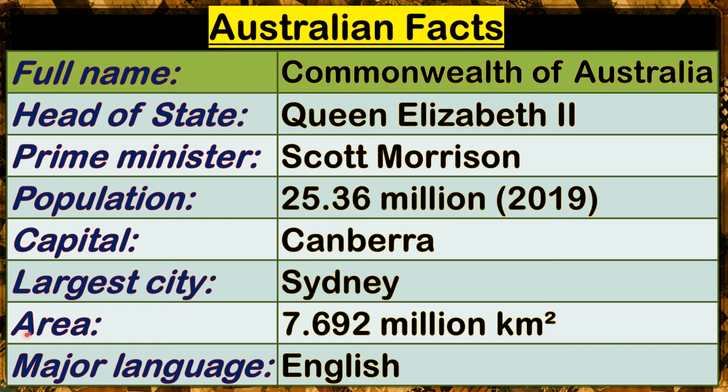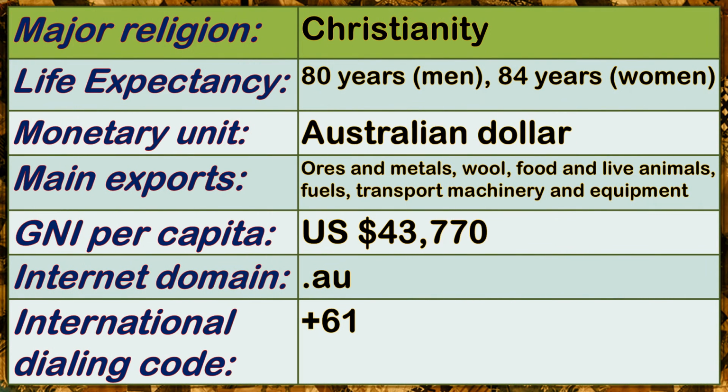The area is 7.692 million square kilometers, and the major language is English. Major religion is Christianity. Life expectancy for men 80 years and for women 84 years. Monetary unit or currency that they use is Australian dollar. Main exports, ores and metals, wool, food and live animals, fuels, transport machinery and equipment.